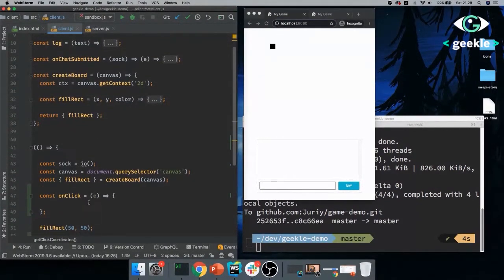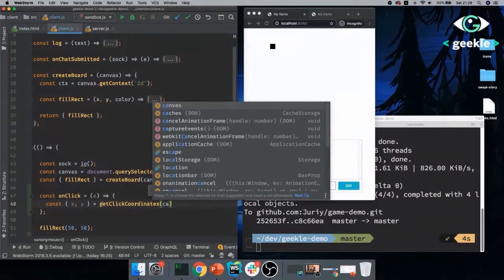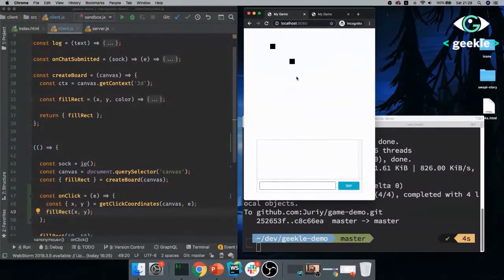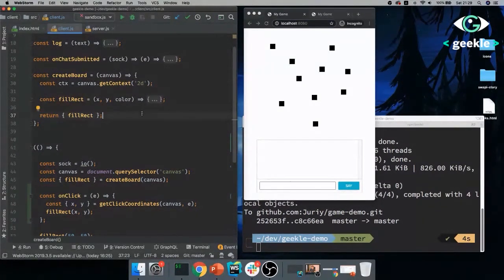So what I'll do here is get X, Y, and that will be coming from getClickCoordinates, where the element is canvas and the event is E, right? And now, in order to see that I have achieved something, that click does something, I'll just fill a rectangle. Here we're coming to an interactive application, right? See, I can click and create rectangles at the same time. How cool is that? All right, but wait for it. It's going to be better.